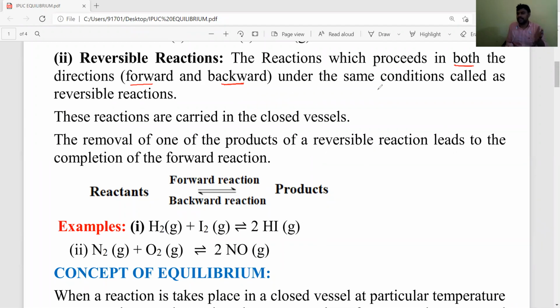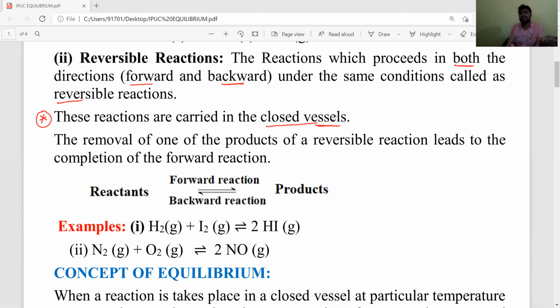Then if in a reaction both forward and backward reactions happen, such types of reactions are called reversible reactions. Okay students, next, reversible reactions must be carried out not in an open vessel but in a closed vessel. Means in a closed container only we must do the reversible reactions.